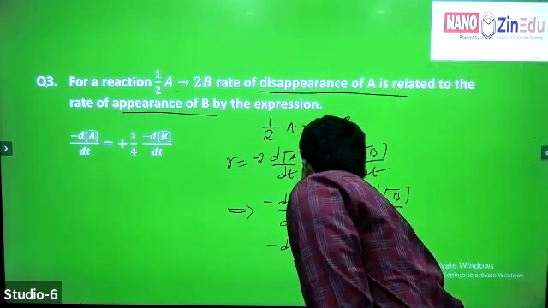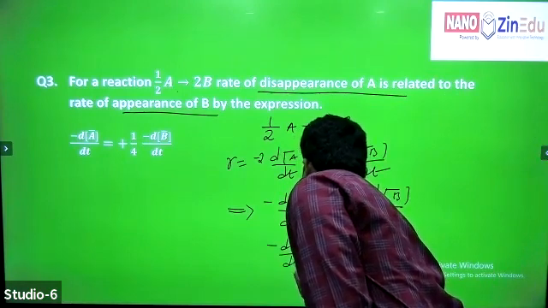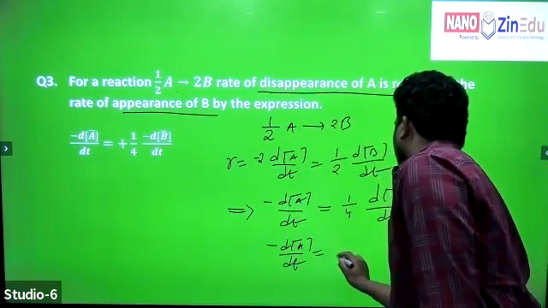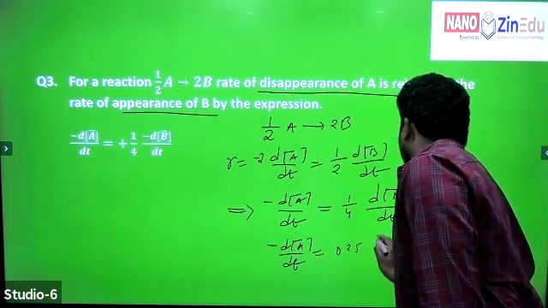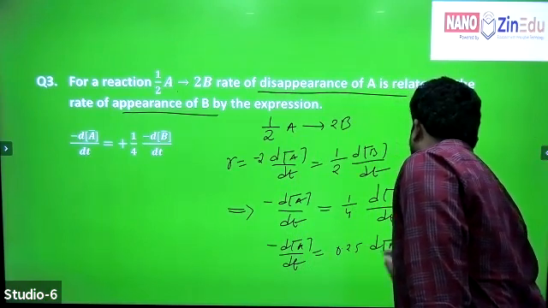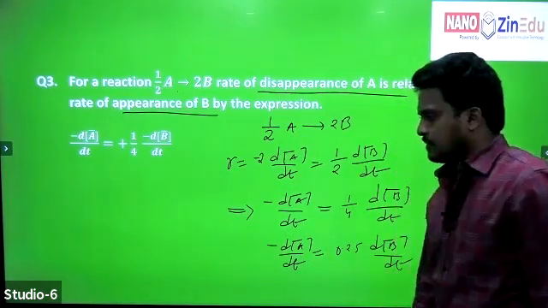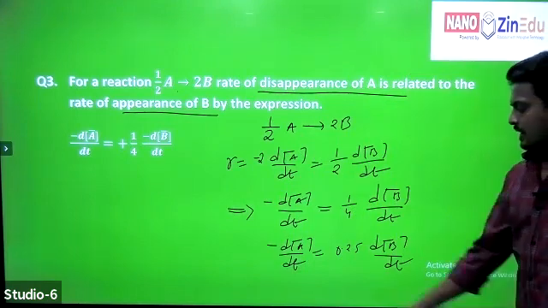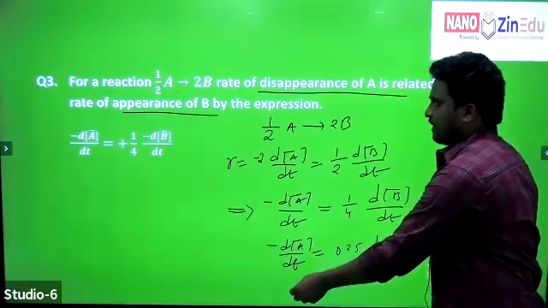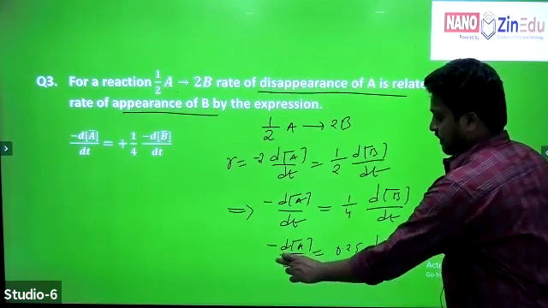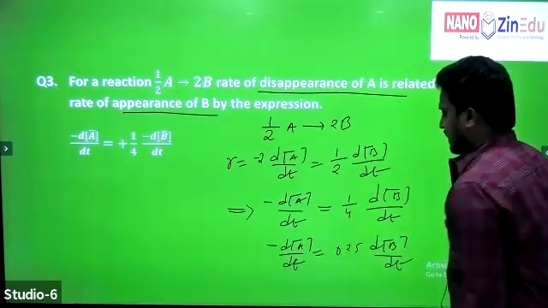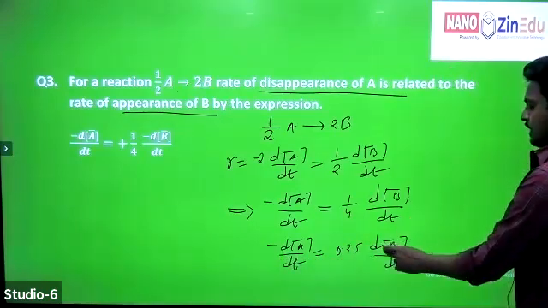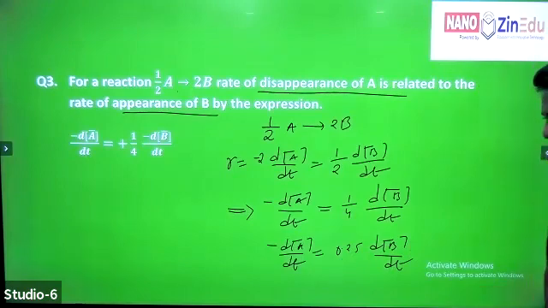Minus d[A]/dt is equal to 0.25 into d[B]/dt. Now don't take rate; only the disappearance of A is equal to 0.25 times the appearance of B.